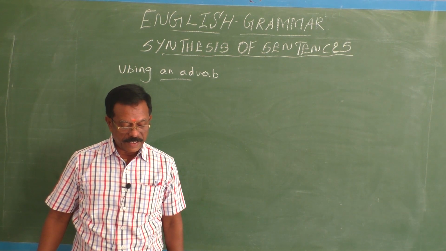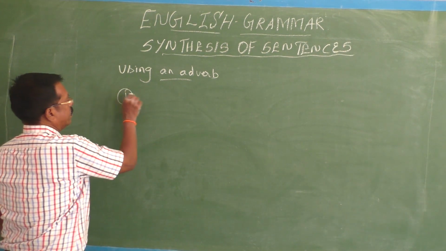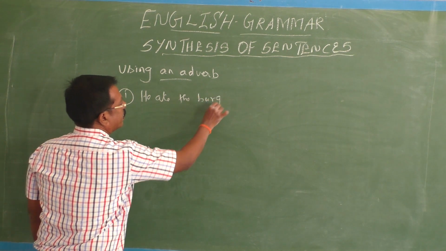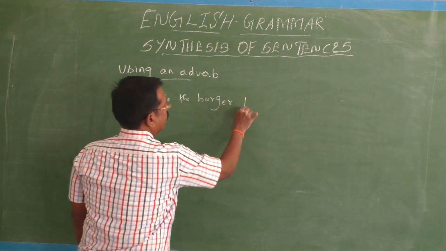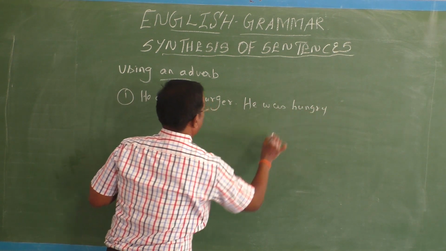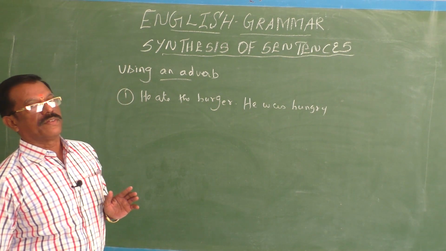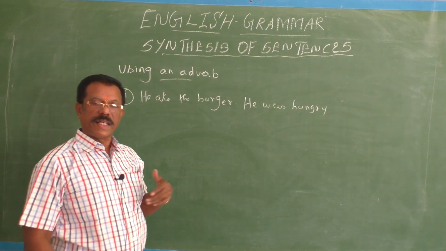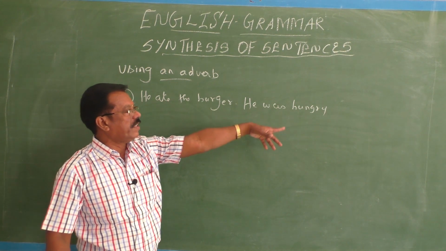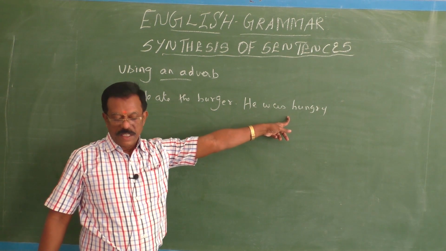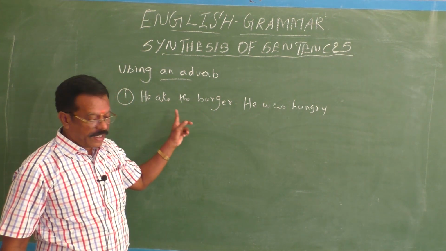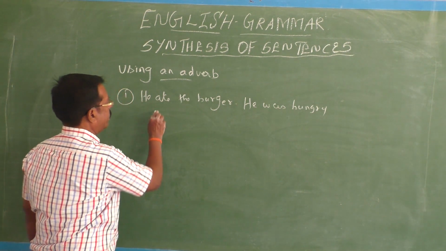He ate the burger, he was hungry. Here you are going to synthesize these two sentences. Why did he eat the burger? Because he was hungry. That's the answer. So the only word which you have to change here, hungry, is an adjective. It should be changed into the adverb hungrily. So he ate the burger hungrily.